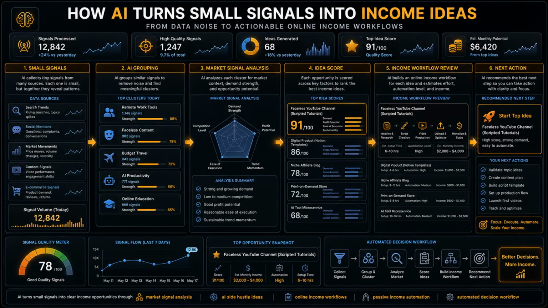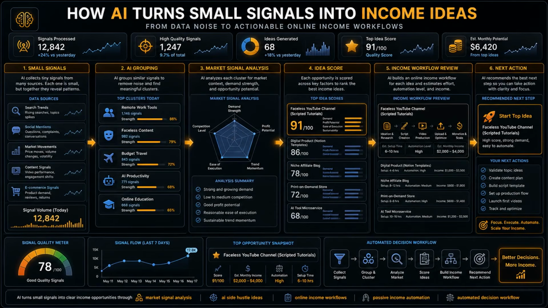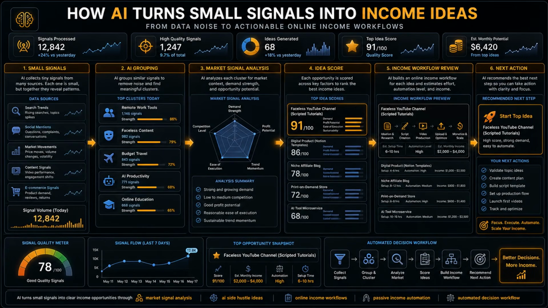The first part of the workflow is signal collection. Instead of starting with a finished idea, the process starts with small observations. Search terms, market comments, social questions, recurring pain points, and dashboard alerts all enter the same input layer. The goal is not to act immediately. The goal is to collect enough context that the AI can separate random noise from useful direction.